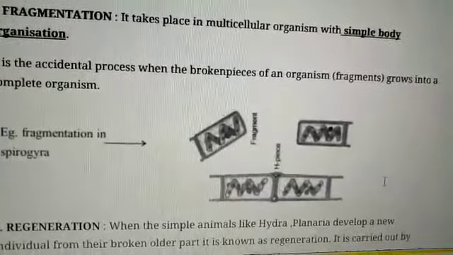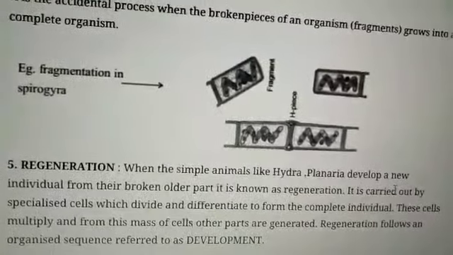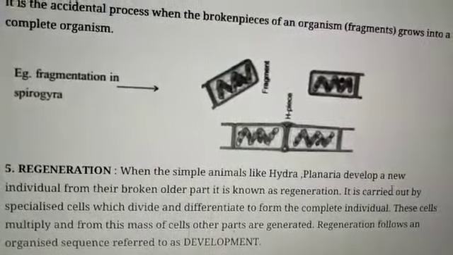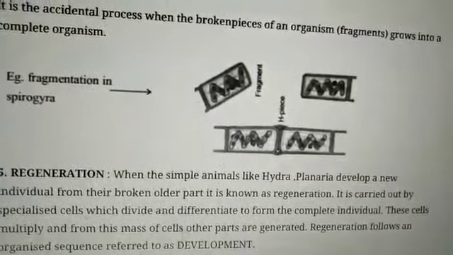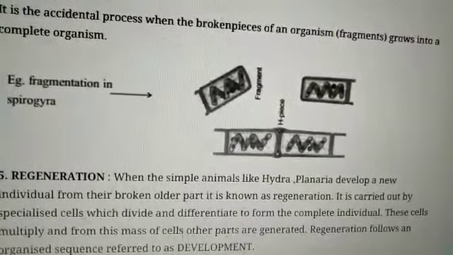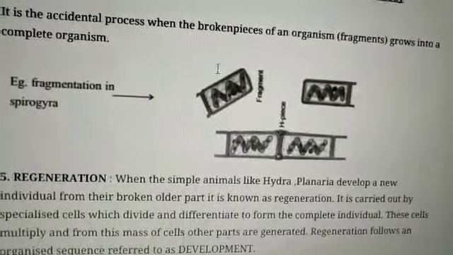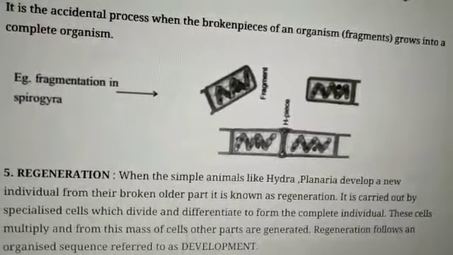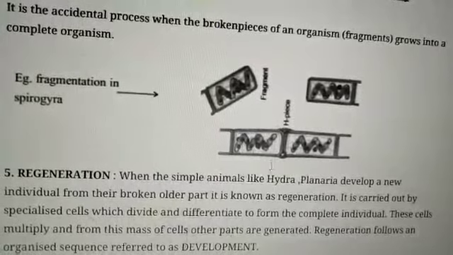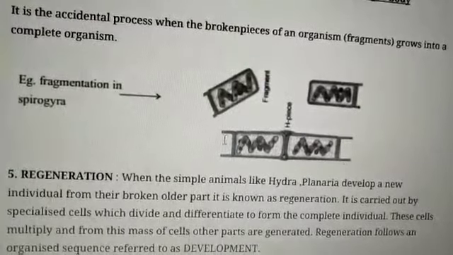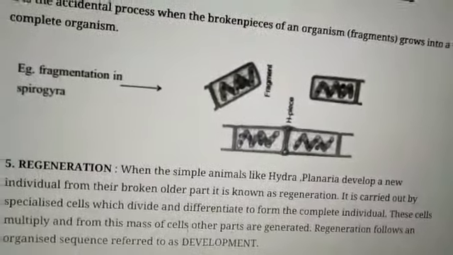See the structure of Spirogyra. It reproduces by the fragmentation method. See here two fragments, each having their own DNA structure, and it is fragmented in between the two segments.